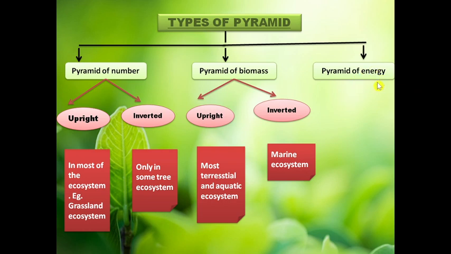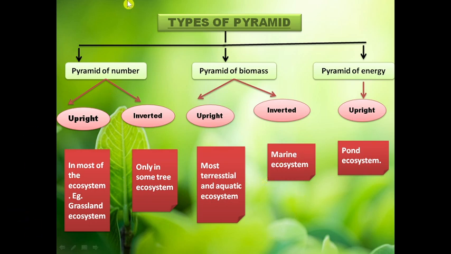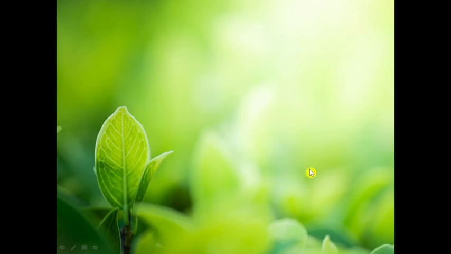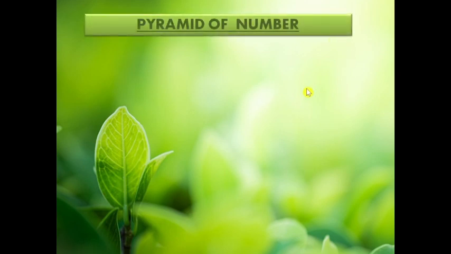The pyramid of energy is always of one type, that is upright, and it is seen in almost all ecosystems including pond, terrestrial, and aquatic ecosystems. Now this chart is very important for the NEET students, and I'll show the importance of this chart later on in the lecture. Now let's talk about the types of pyramid in detail.